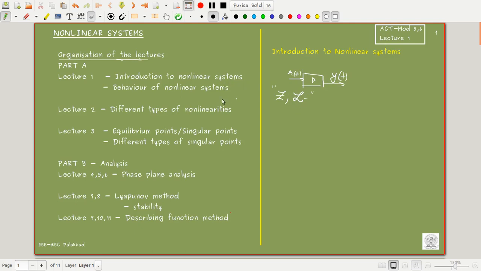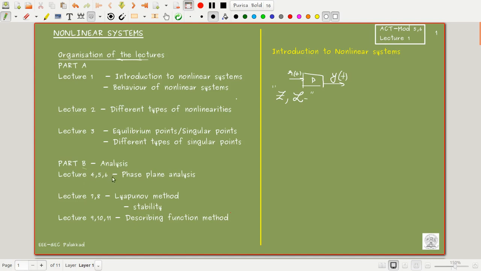In your syllabus, we go into some detail on the characteristics of nonlinear systems, and we will study different types of nonlinearities which are required to analyze certain kinds of systems. Then we will see what equilibrium points, in fact singular points, are, and the different types of singular points. That is given as Part A for understanding nonlinear systems as a whole. Then in Part B we will see how to analyze these kinds of systems.